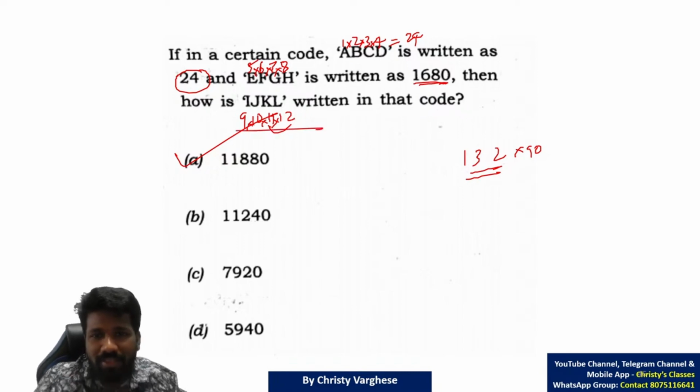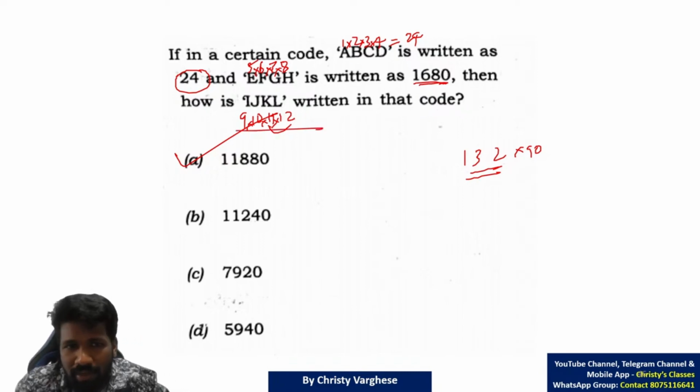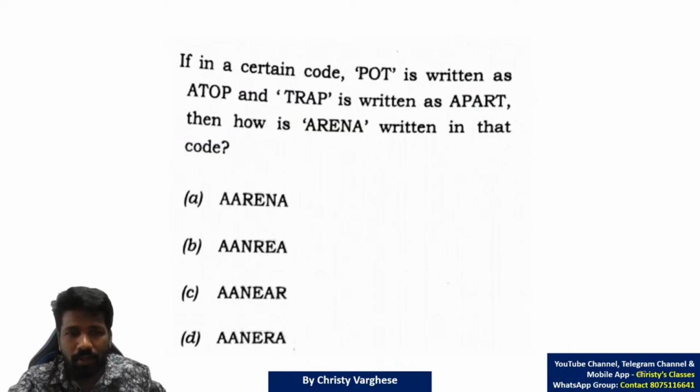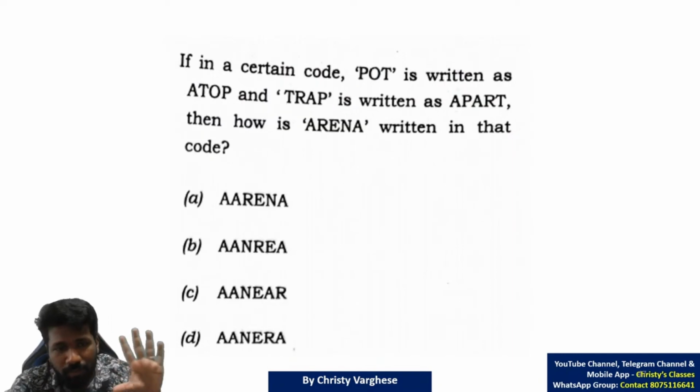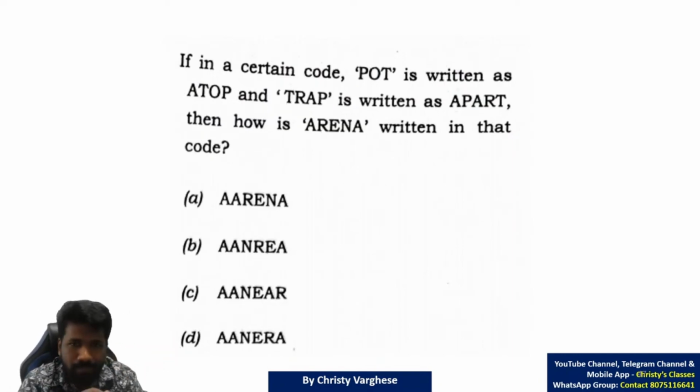So the idea is very simple. Place values you are multiplying to get the value written. Next coding decoding question. Coding decoding is the chapter from which 5 questions were asked this time. Try this. This also we have discussed in the class itself, the same coding, but one extra thing is added here. That's the only thing.